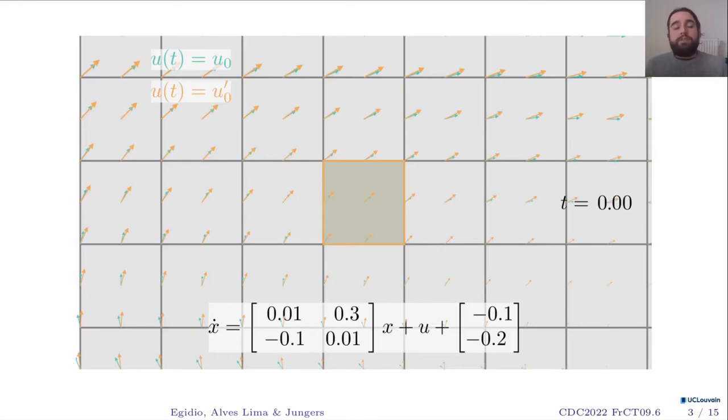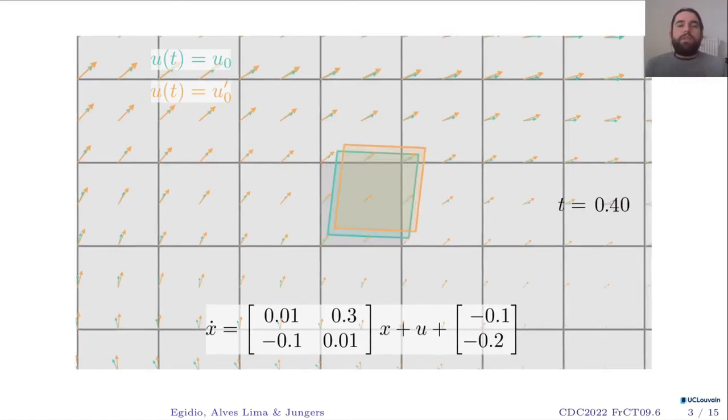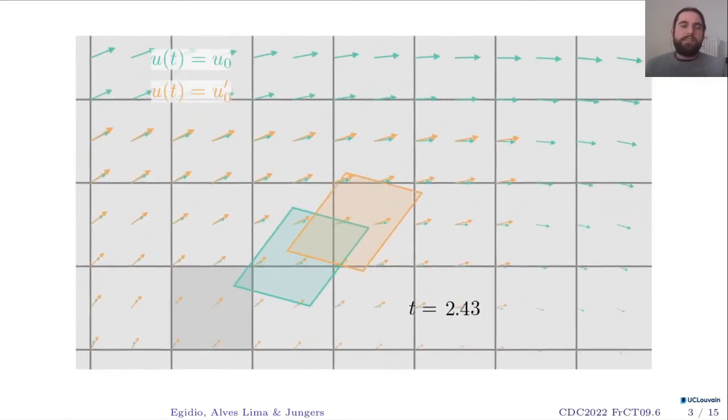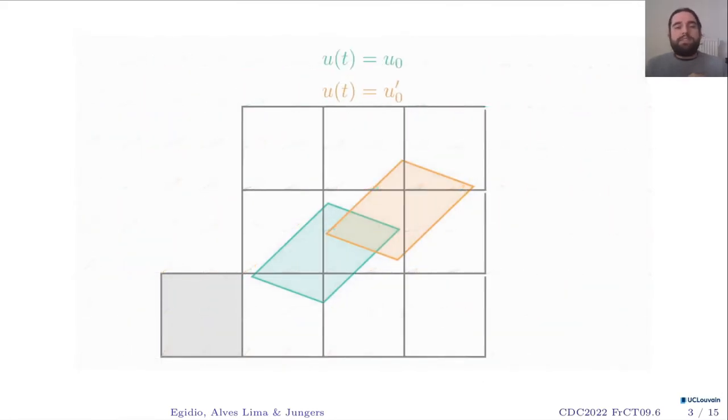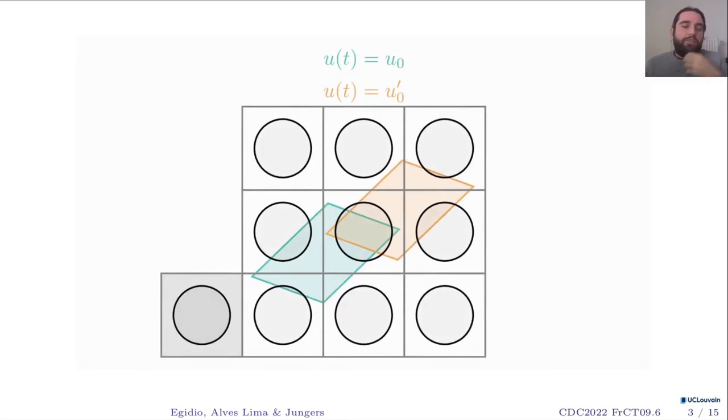So for each one of these inputs and for each one of these cells, I'm going to calculate the image of the cells over time. So if I do this for this cell here, for instance, I'm going to end up with these two images. Once I have these images, now I have to reason on which cells in my state space these images intersect. So associated to each one of these cells, I will create a node in a graph. So here I'm denoting this by these balls.